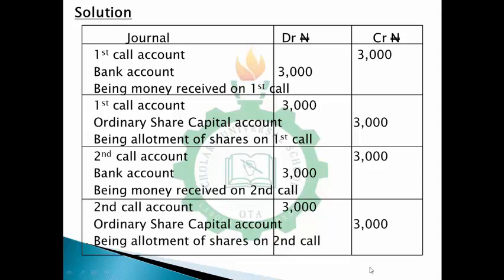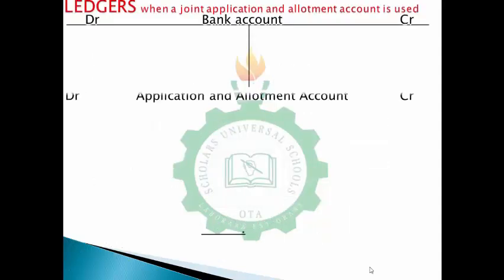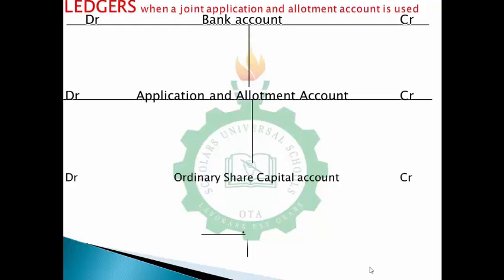So if you understand this journal so well, then you can go ahead to use it to prepare your ledgers. And on your ledgers, don't forget you are opening your T accounts: bank account, application and allotment account, ordinary share capital account. Then we should still have our premium, first call and second call ledgers, but because of the space on the screen, I might not be able to show that here. You get that on the next slide.